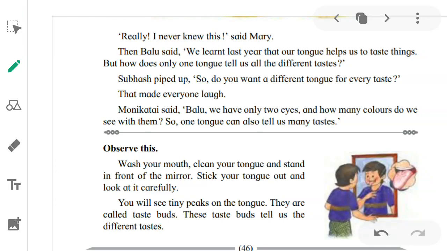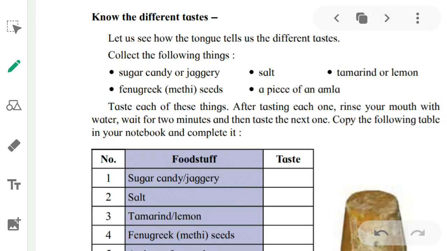You will see tiny picks on the tongue. What will you see? Small bumps on your tongue, picks on the tongue. They are called taste buds. What are the picks called? They are called taste buds. These taste buds tell us the different tastes. So how do we get to know the different tastes? How can we taste the different food items? Because of these taste buds. The tiny picks on the tongue are called taste buds. Now here is an experiment you have to do.